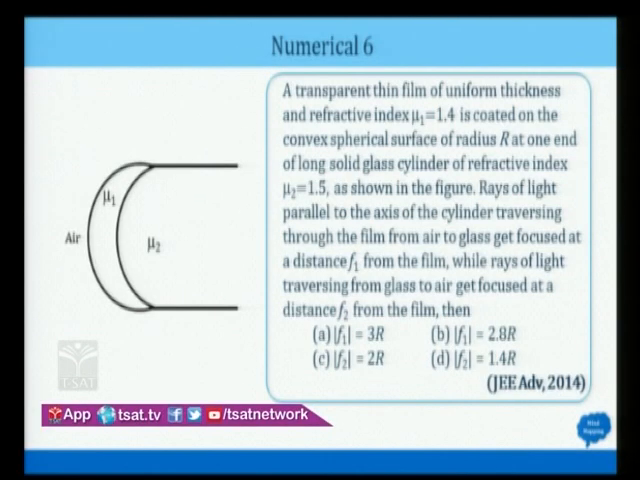Now you read the question. A transparent thin film of uniform thickness and refractive index mu1 is equal to 1.4. I will make a diagram right now. Mu1 is 1.4.